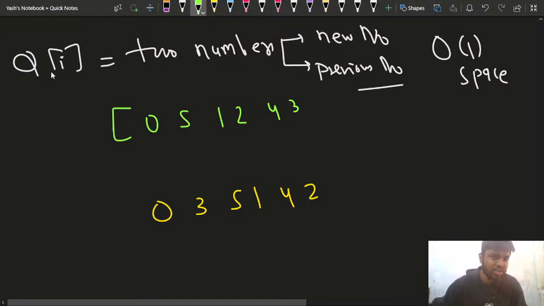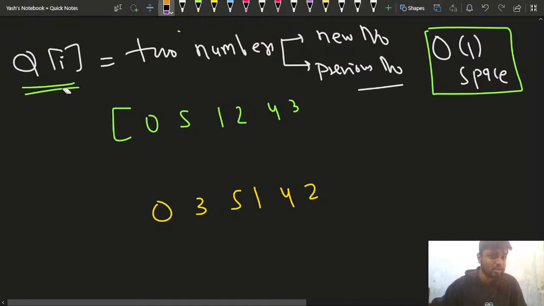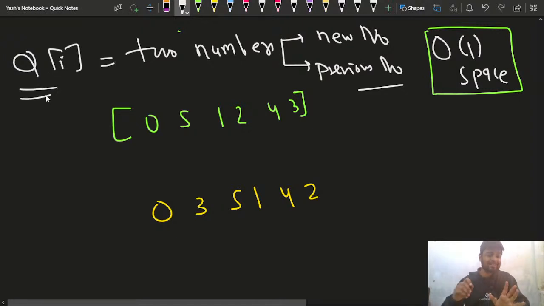Now the challenge is that since I want to do it in order of one space, my A of I has to store two numbers. The responsibility of A of I has increased in this particular test case, because now A of I has to keep track of the previous number as well as the current number. So I'll devise some strategy, some concept, in such a way that from my A of I I can extract my new number as well as my previous number. Please write clear in the chat if you have understood this part.